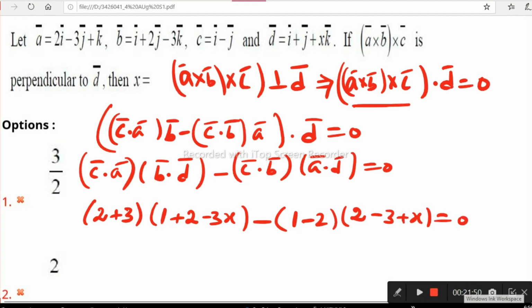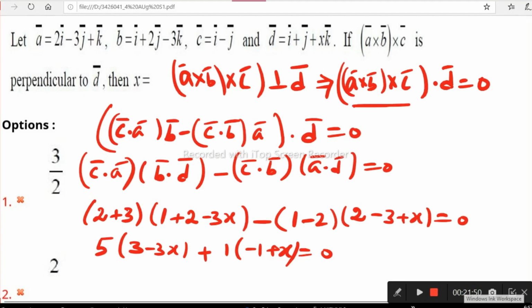So easy, no? The dot product is so easy. 5 of 1 plus 2 is 3, 3 minus 3x, with minus 1 minus 2, and plus 1 of minus 1 plus x, is equal to 0.